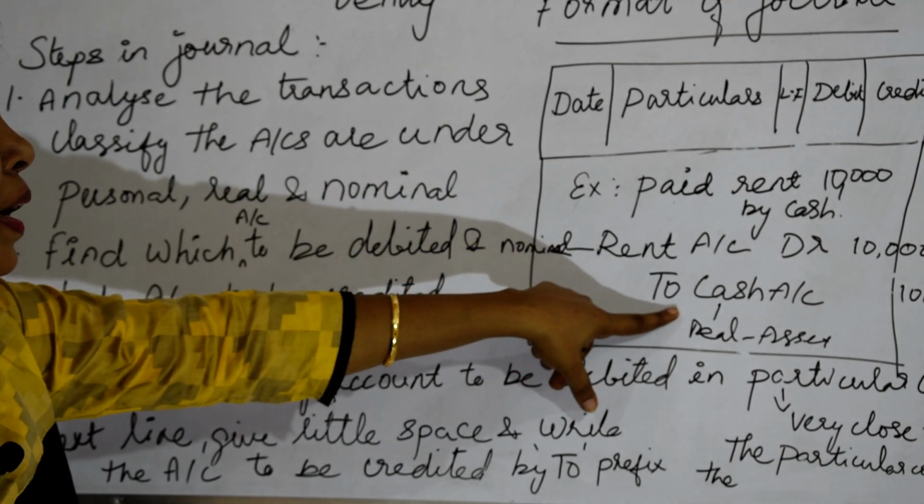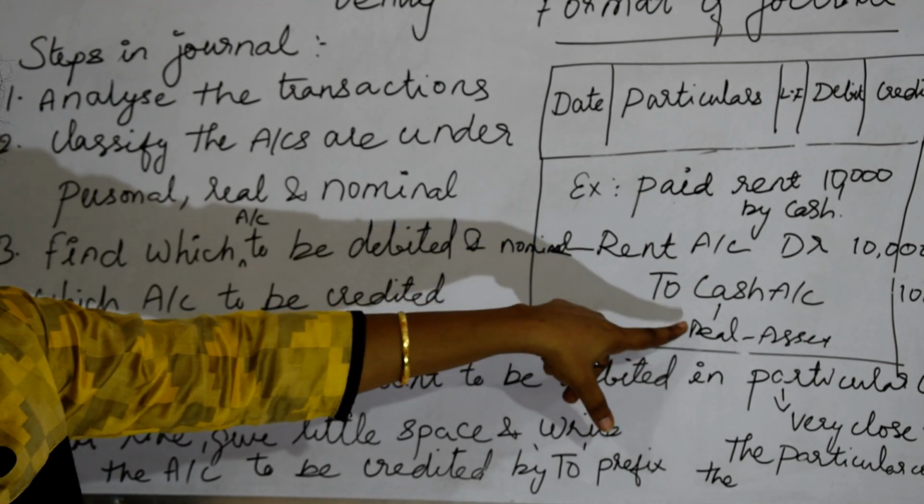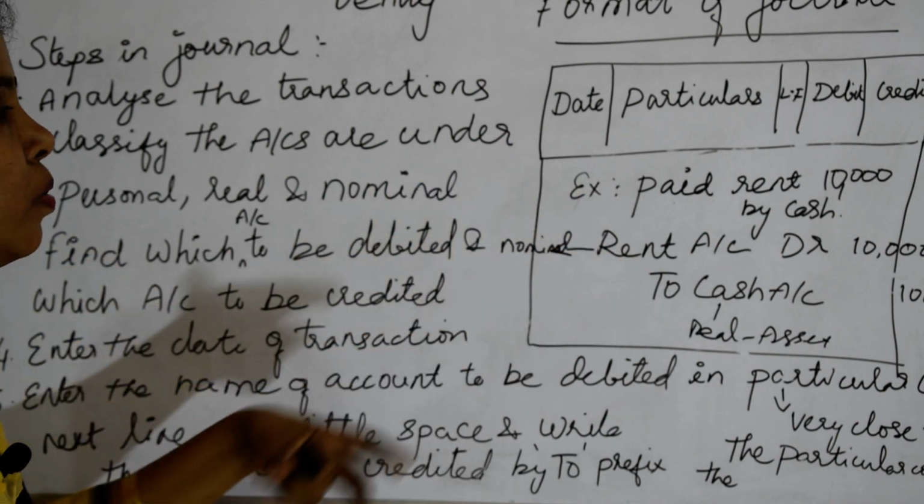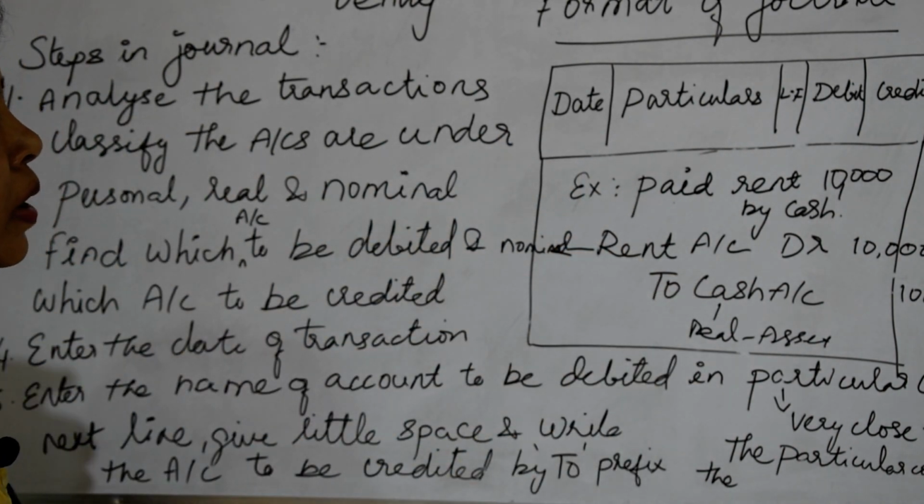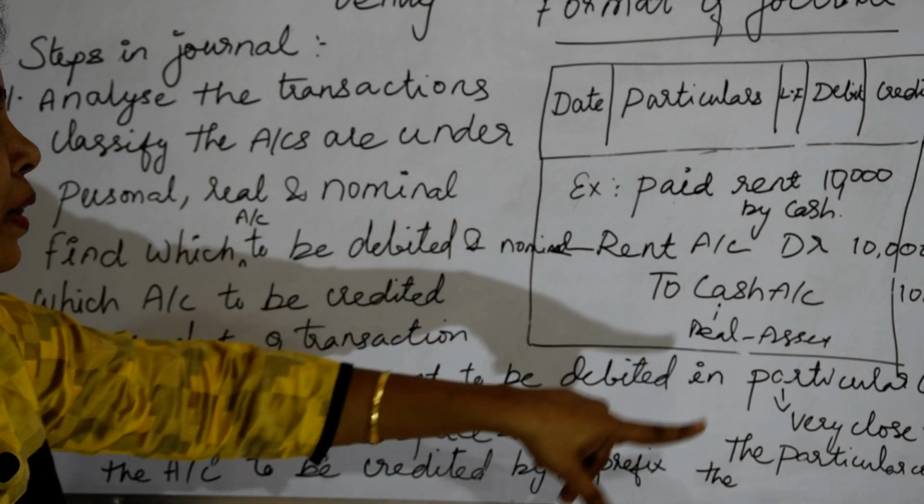Then we are crediting the cash account. Cash account is a real account, it is an asset. Why are we crediting? Because cash is going out. It is a real account, so whatever cash is going out, we have to credit all those things. So we are crediting this.